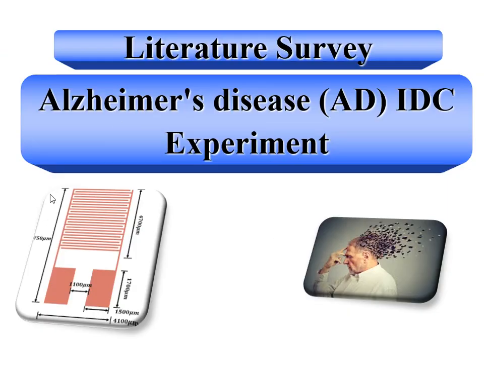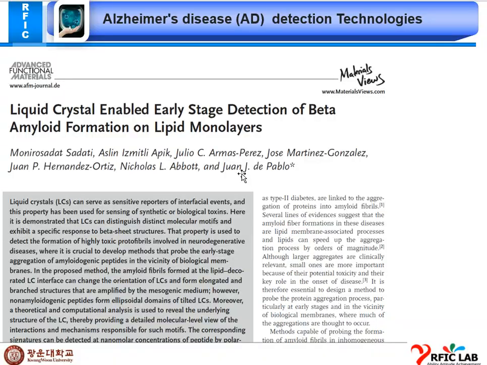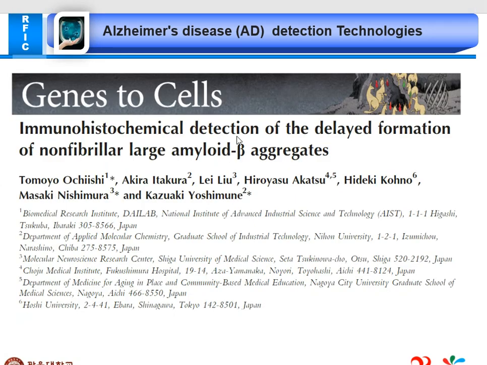For the literature survey, I did some literature survey on the EDC-IDC experiment. This is one paper I found in AFM: Liquid crystal enables early stage detection of amyloid beta formation on lipid monolayers. Another is on immunohistochemical detection of delayed formation of nanofibrils and large amyloid beta aggregates.